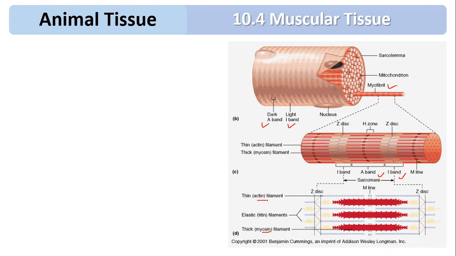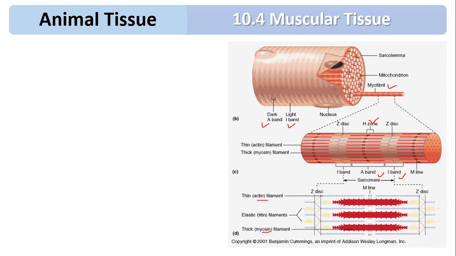If you observe the A band, in the center of the A band, that is the dark band, there is a zone called the H zone, or Hansen zone.